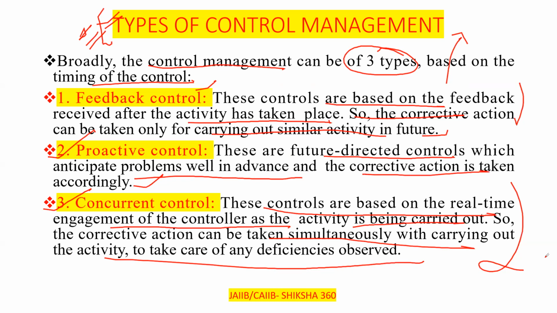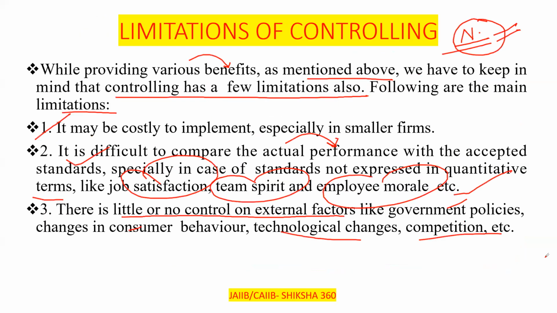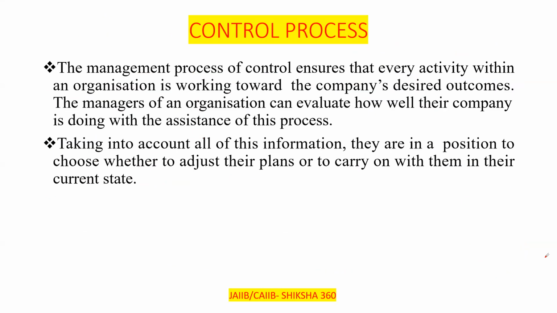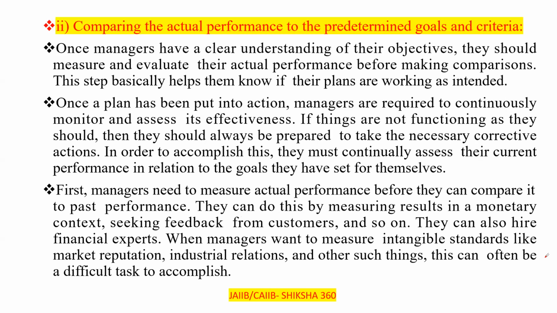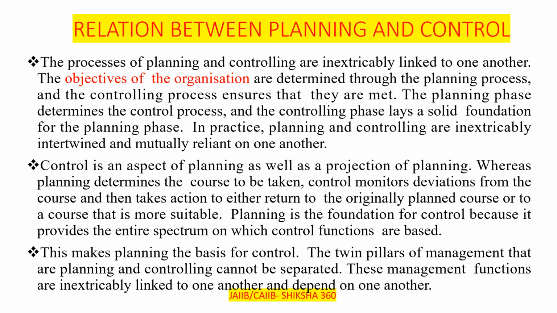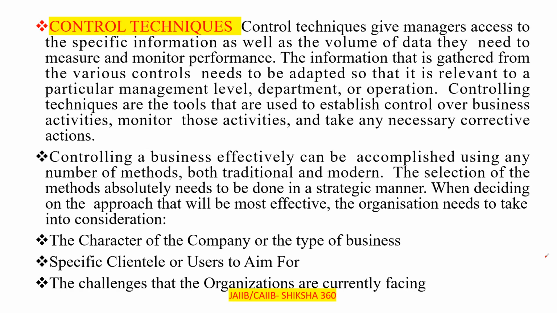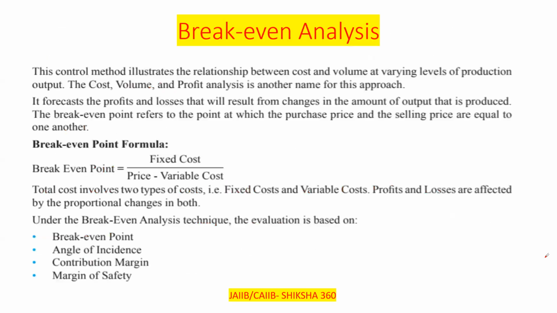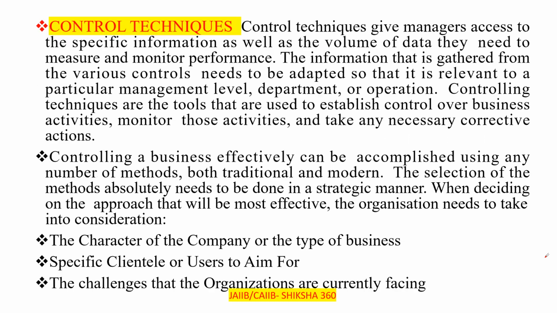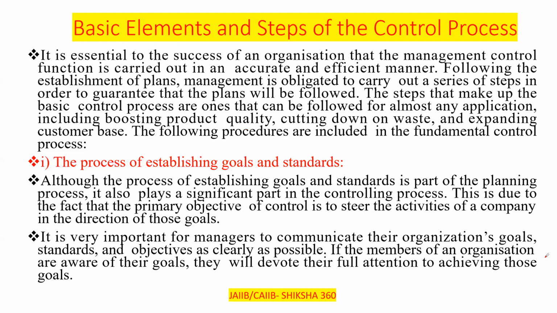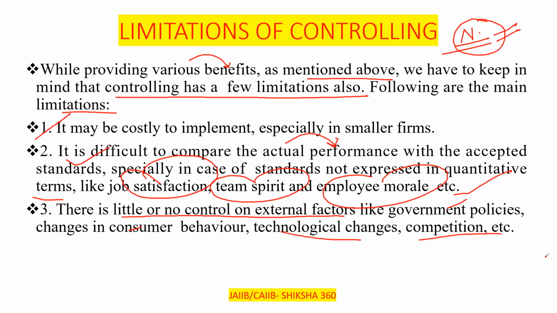This was just a basic discussion of controlling. In the next session, we will discuss in detail the control process. What are the basic elements and the steps of the control process? Relationship between planning and control. All these things we will cover in the next session, along with some MCQs. I will show you things like the responsibility of managers at each level of an organization, and direction. Different types of questions, along with the theory, we will cover in the next session.